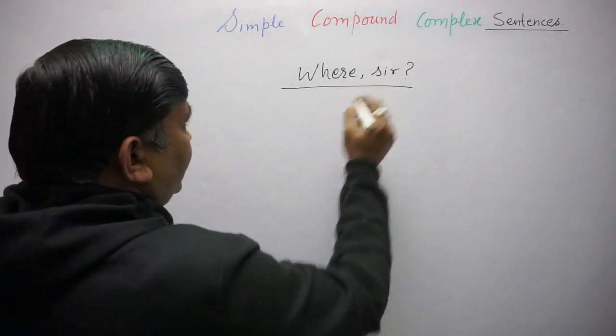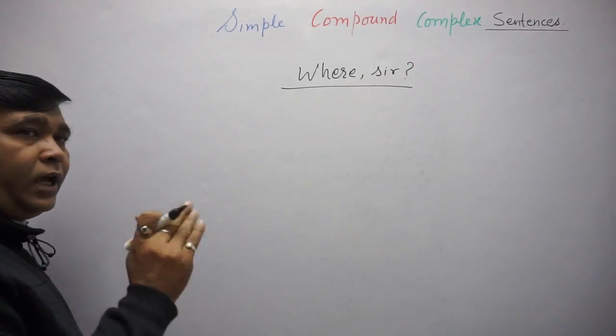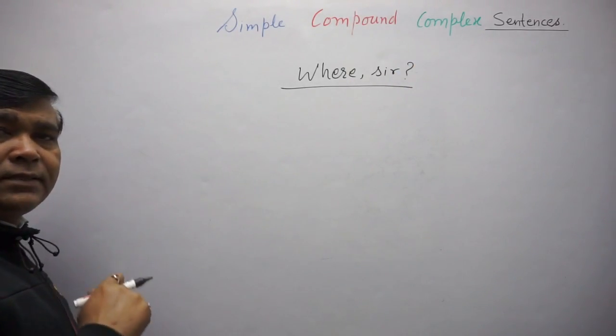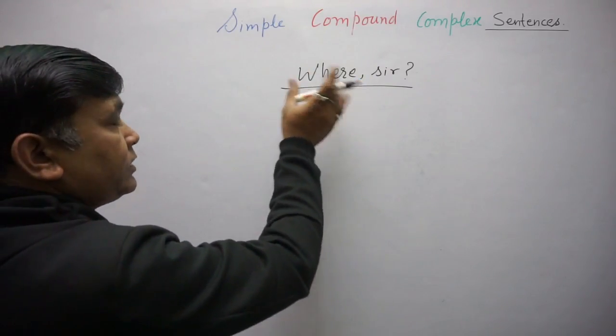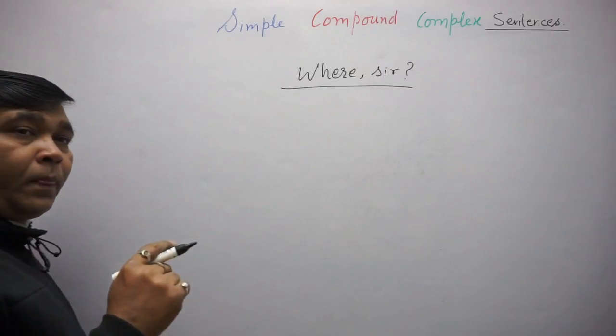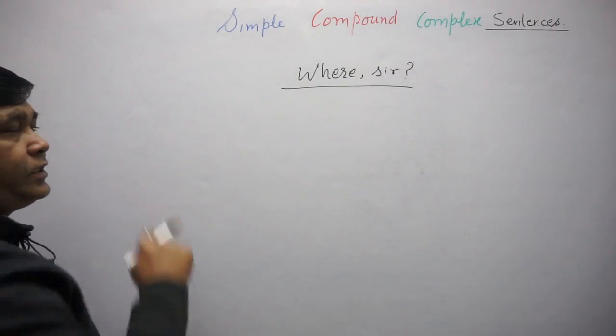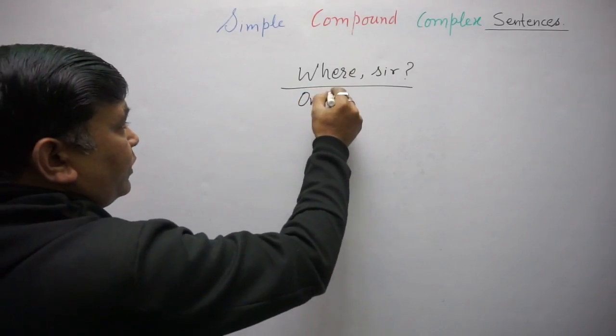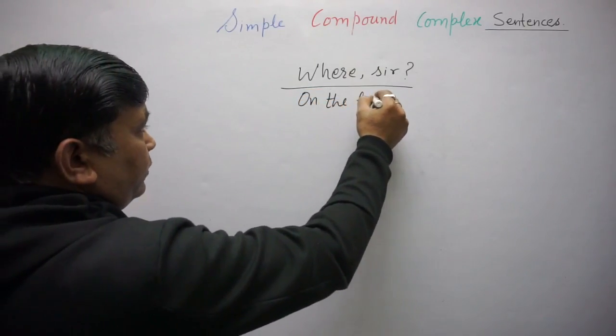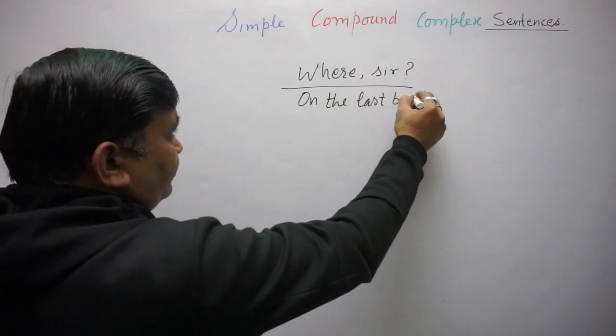Don't you think that these two words are conveying a complete sense to the teacher? Yes, but this is not a sentence. And in answer to this, the teacher says, on the last bench.